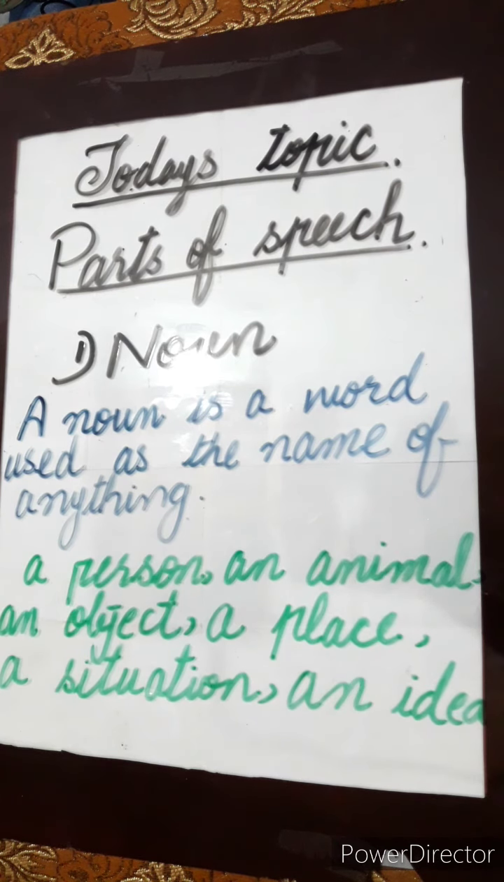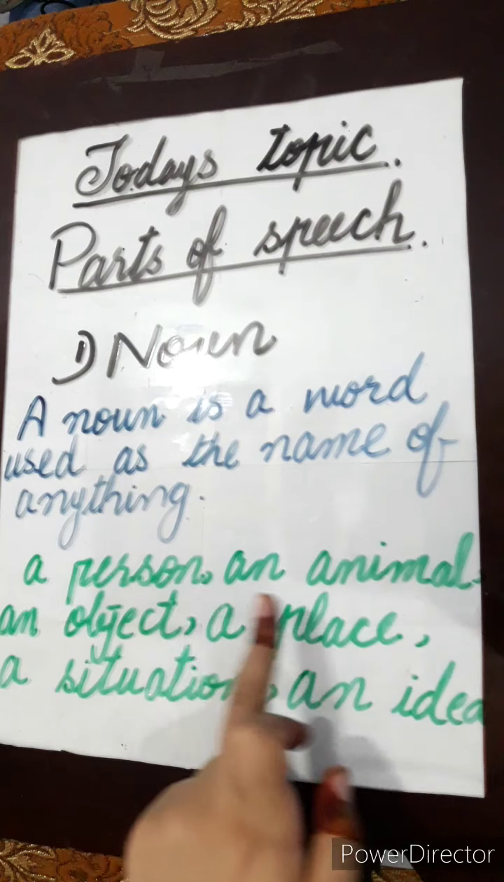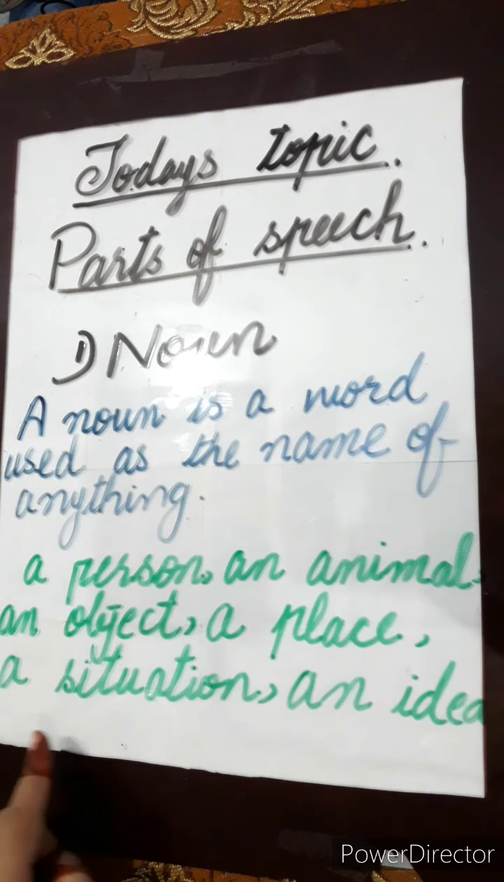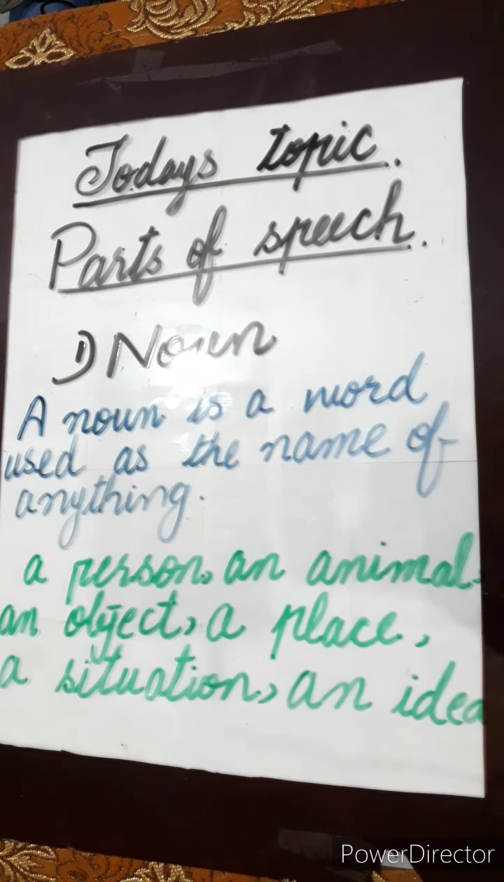Bachcho, you can observe around you, you can see lots of things in your room: a fan, a table, a chair, your bags, your books. Each and everything has a name. So noun indicates something which has a name. It can be a name of a person, an animal, an object, a place, a situation, an idea, anything around you.